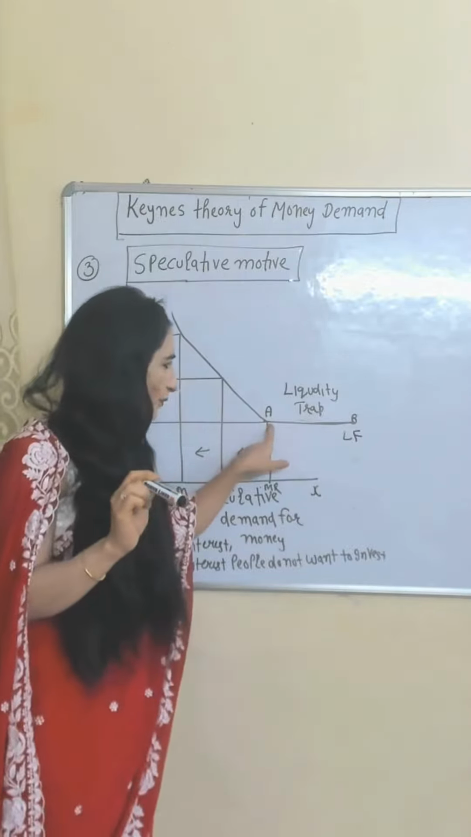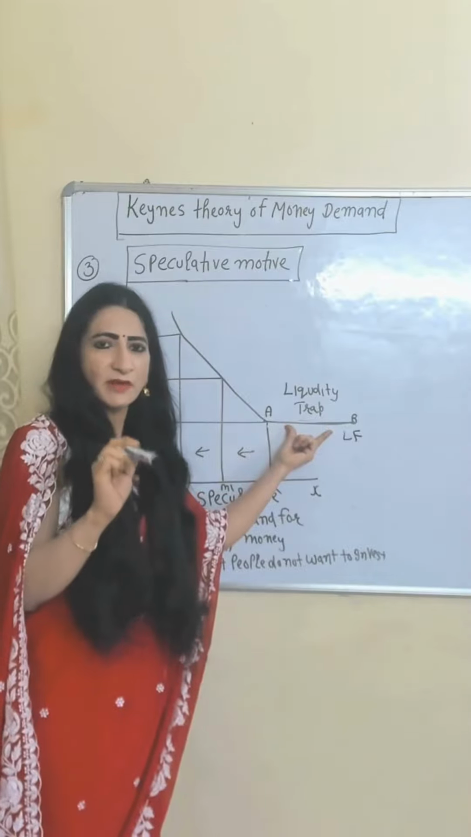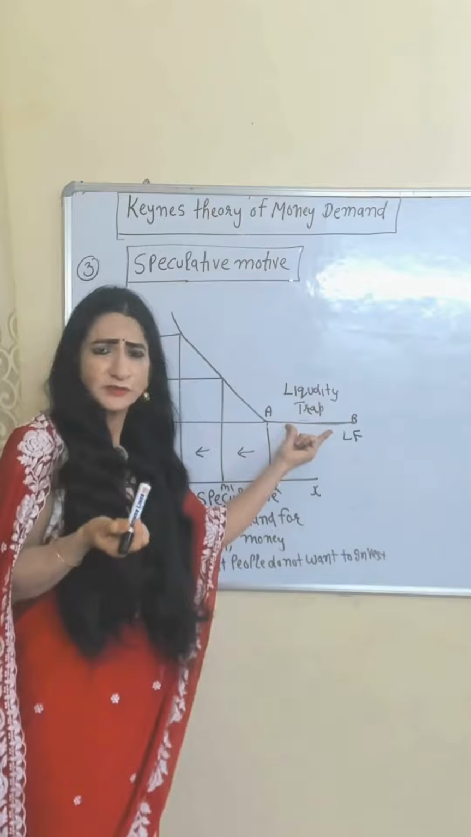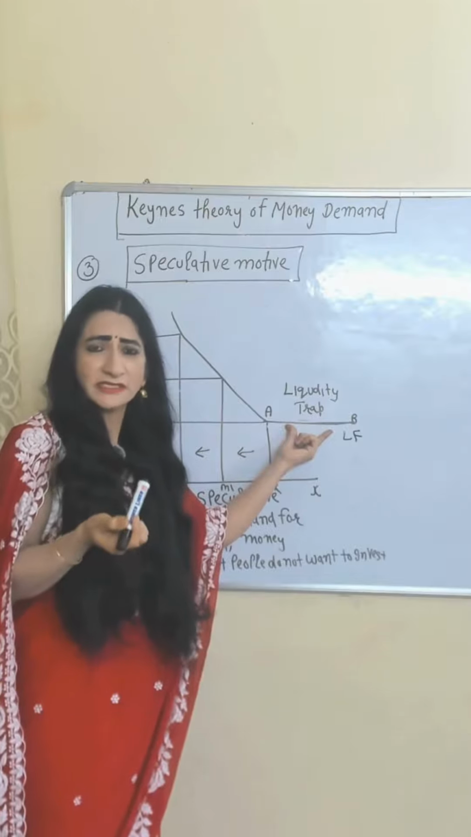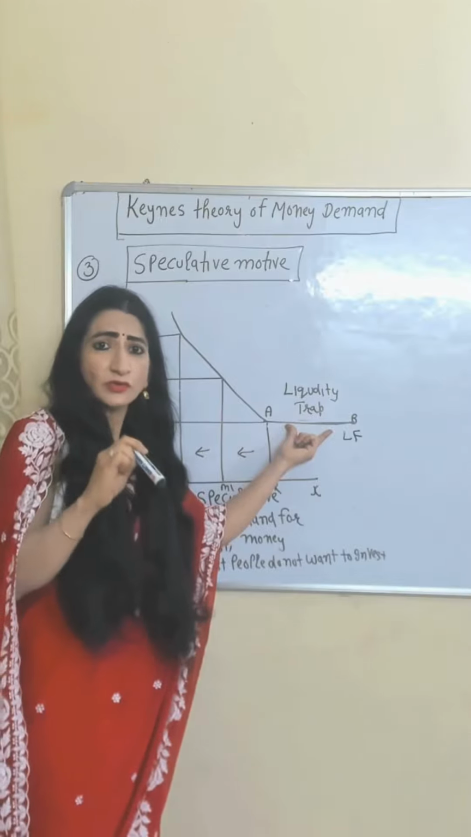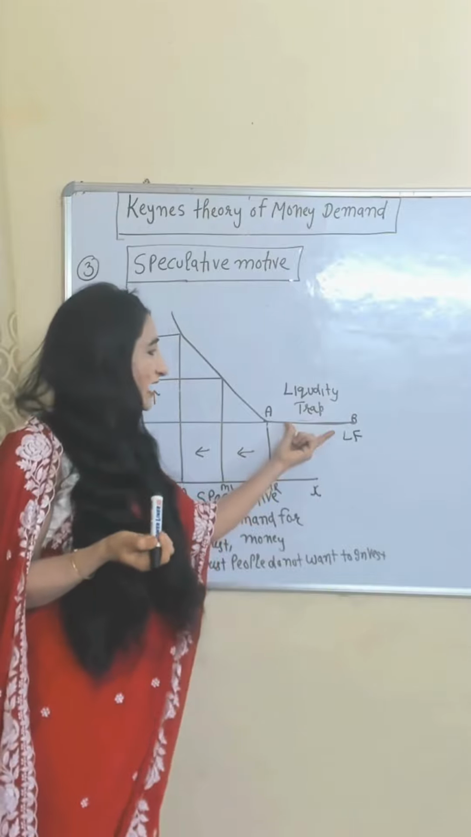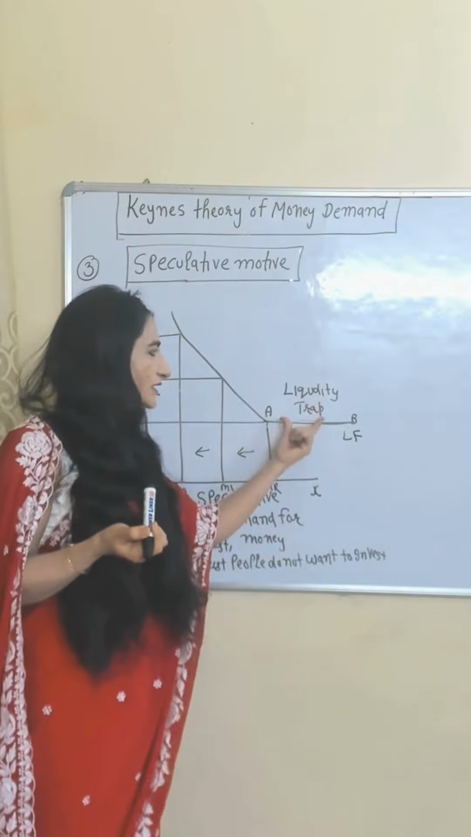That's why after a point, the liquidity preference curve becomes horizontal, which shows people have absolute preference for liquidity. They don't want to invest in the money market. They just want to hold all the cash which they kept for speculative motive. That's why this part is called the liquidity trap.